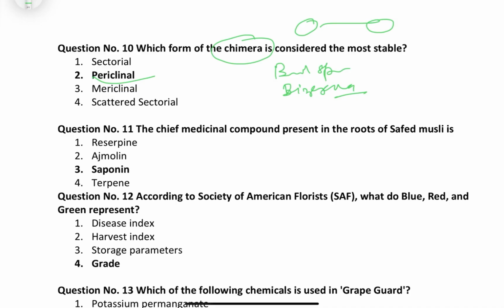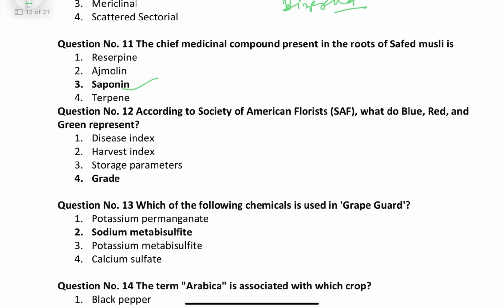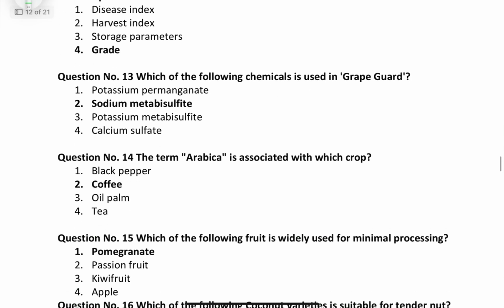Coming to the next, the chief medicinal compound present in the roots of Safed Musli is saponin. According to the Society of American Florists, what do blue, red and green represent? That is grade. Question number 13, which of the following chemicals is used in grape guard? That is sodium metabisulfite.